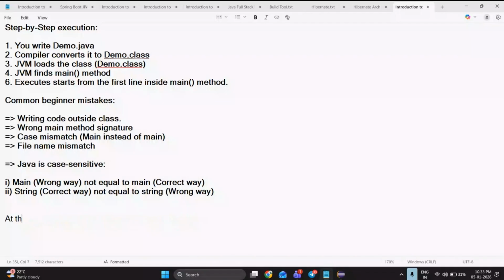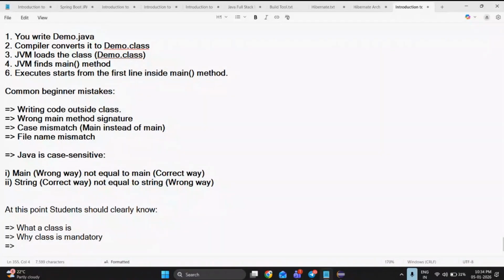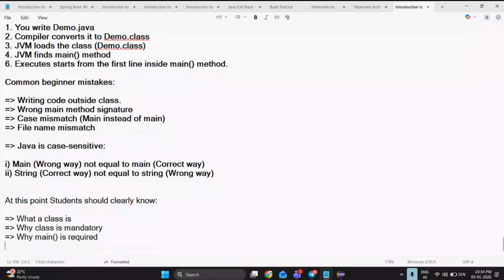Okay. Students should clearly know what a class is, why a class is mandatory, which I clearly explained, why a method is required, and how the JVM starts execution.